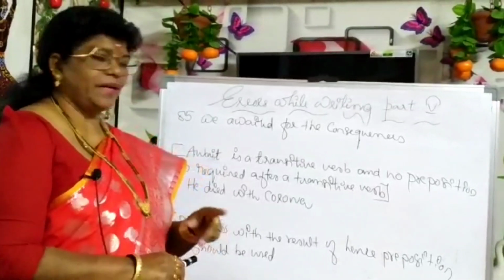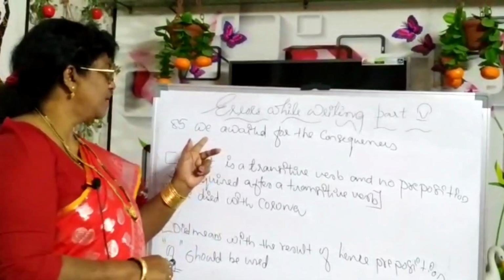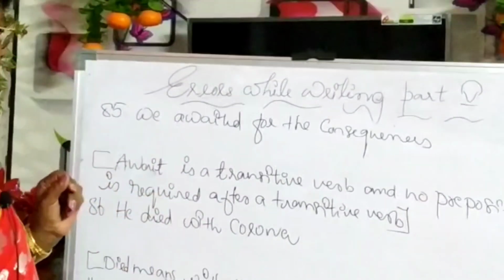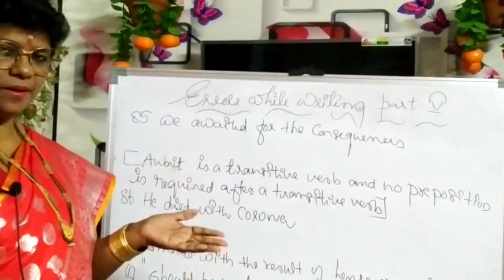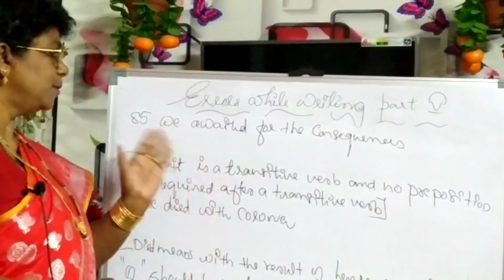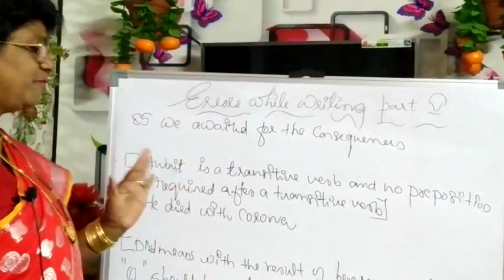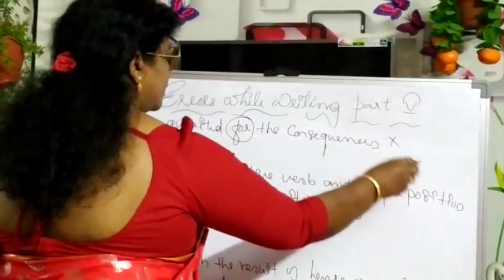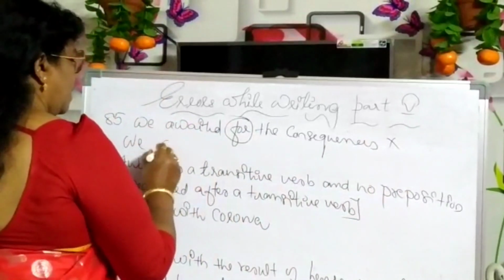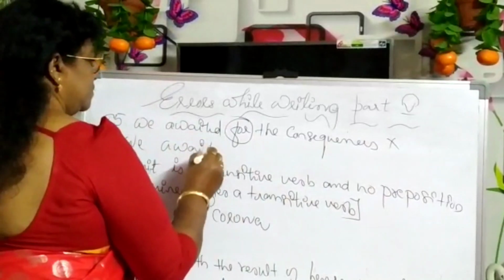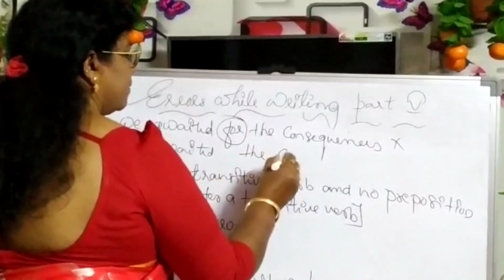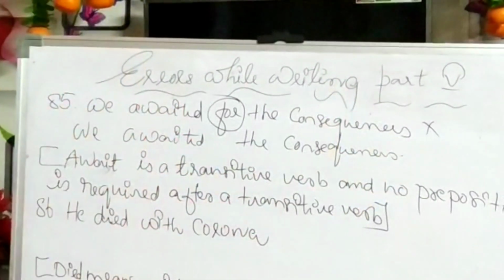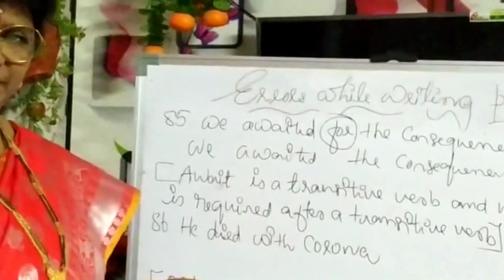Okay, fine. Next sentence. It's very important. We awaited for the consequences. Here, await is a transitive verb, so no preposition is required after a transitive verb. This is the mistake, so we have to remove this. We awaited the consequences. So, after a transitive verb, no preposition is required.